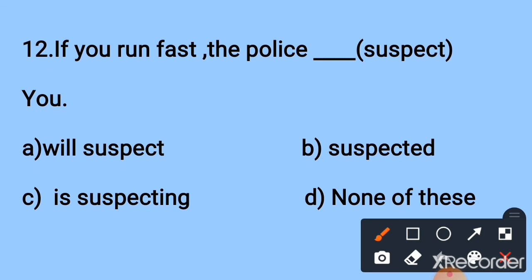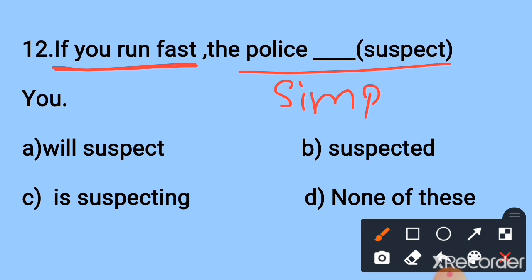If you run fast, the police dash suspect you. It is an if clause. If you run fast, it is a simple present tense sentence. So in an if clause, if the first sentence is in the simple present tense, automatically the second sentence will be in simple future tense.